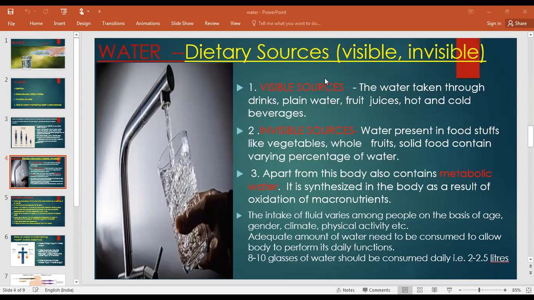The third one is the metabolic water. Metabolic water is taken from the nutrients. When the nutrients are broken down in the chain reaction, they give some water. That water is known as the metabolic water.